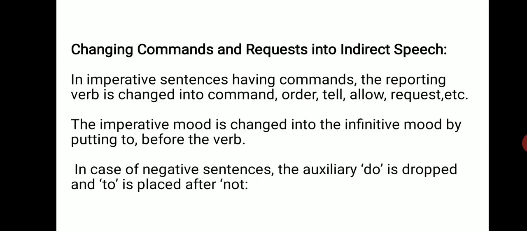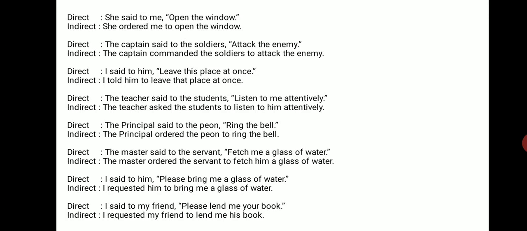Changing commands and requests into indirect speech. In imperative sentences having commands, the reporting verb will change into command, order, tell, allow, request. Imperative mood is changed into infinitive mood by putting to before the verb. In case of negative sentences, the auxiliary do is dropped and to is placed after not. We can understand it through examples.